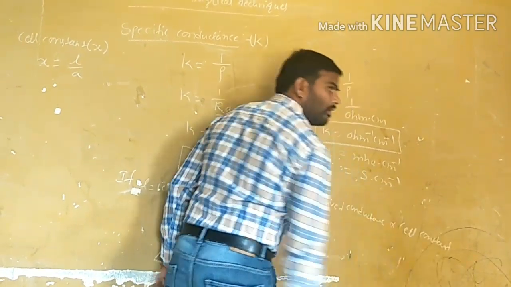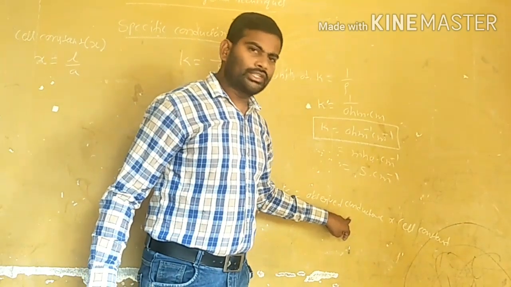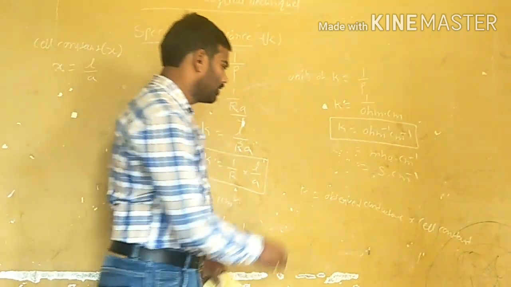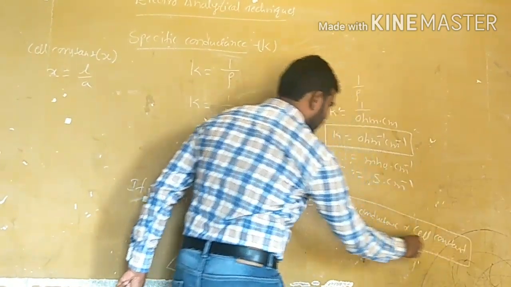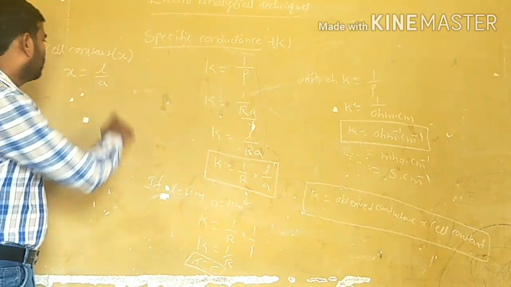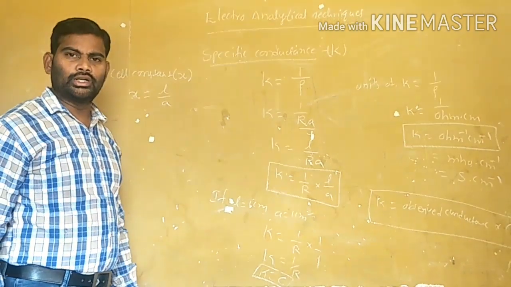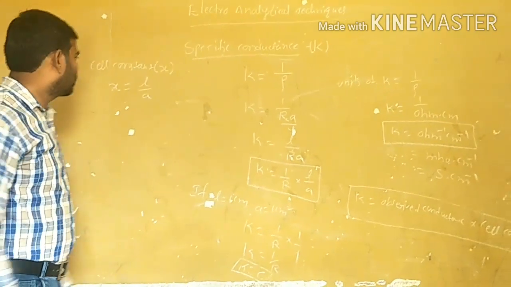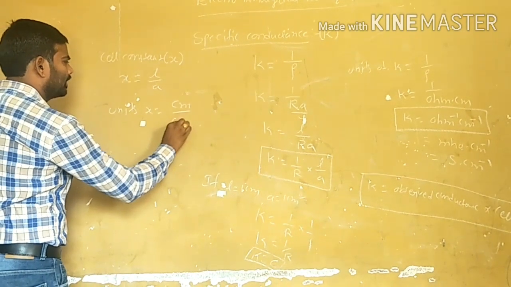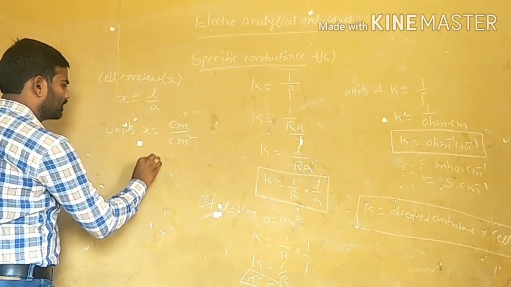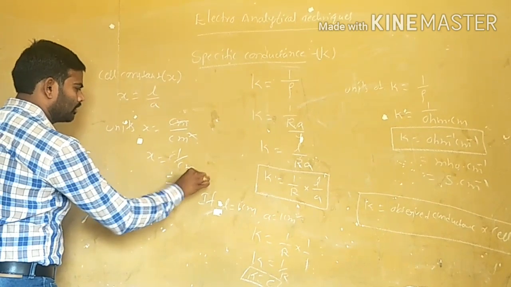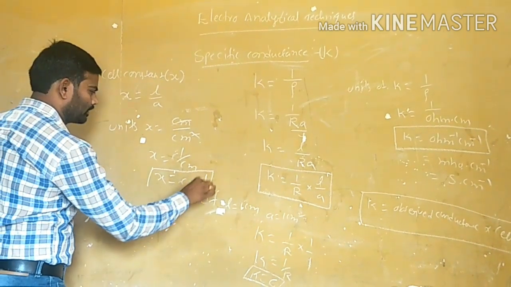Observed conductance value when multiplied with the cell constant gives the specific conductance value. Cell constant is the ratio of distance between the two electrodes to the area of the electrode. What are the units of cell constant? X is equal to centimeter by centimeter square, and 1 centimeter gets cancelled, giving 1 by centimeter, that is, centimeter inverse. These are the units of cell constant.